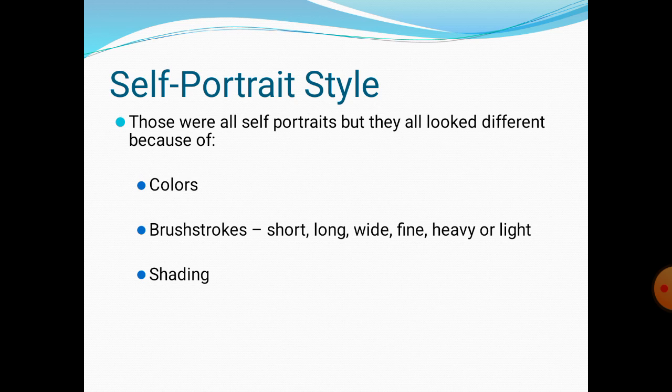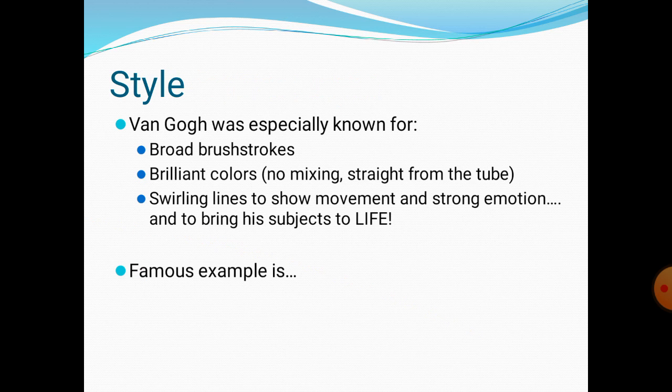Those were all the self-portraits, but they all look different because of these three things. Van Gogh was especially known for broad brushstrokes, brilliant colors with no mixing, and swirling lines to show movement and strong emotion, and to bring his subjects to life.